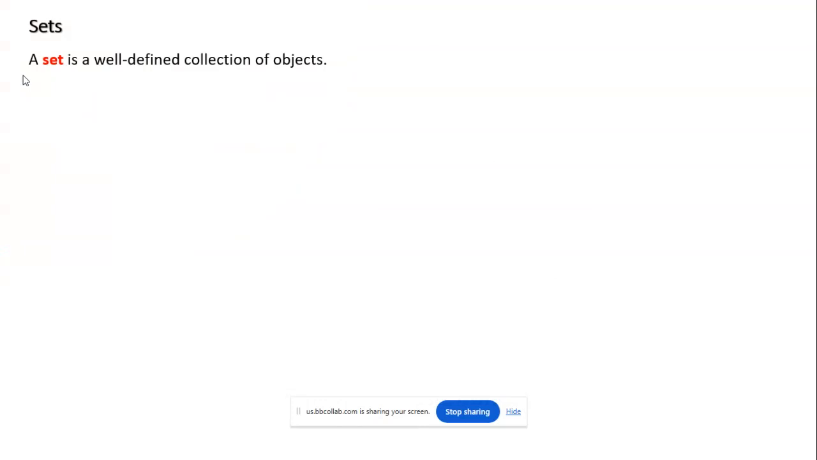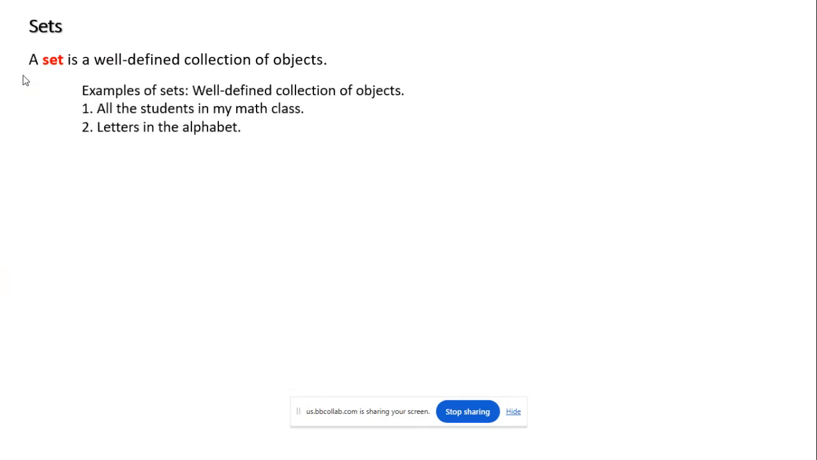So the first thing we want to do is have the definition of what a set is. Your book defines a set as a well-defined collection of objects. Now these objects can be basically anything that we want to do math with. Examples of sets that are well-defined would be all the students in my math class. It's a well-defined collection because it's specific. I'm not just saying any students, these are students in my math class.